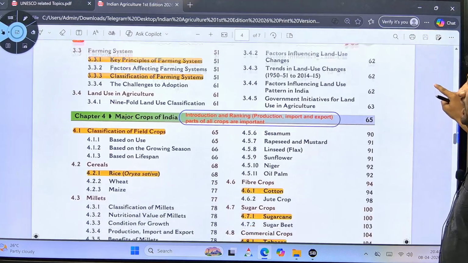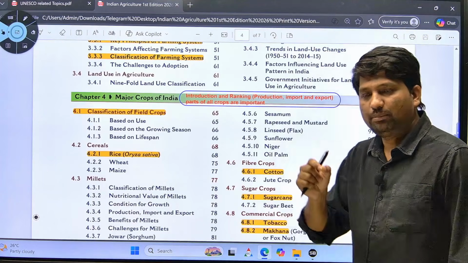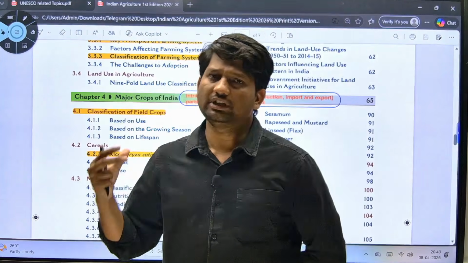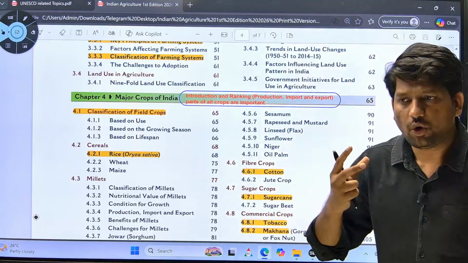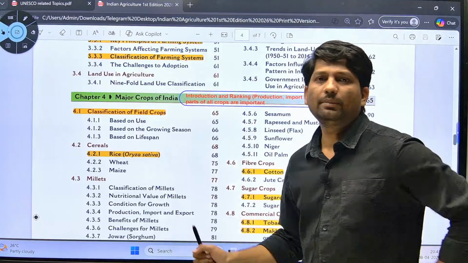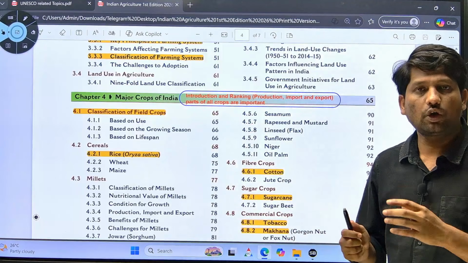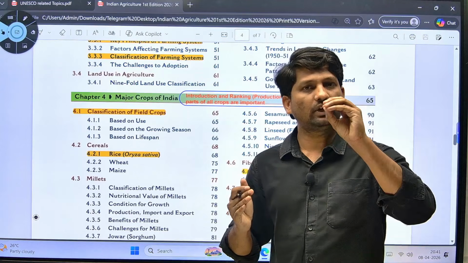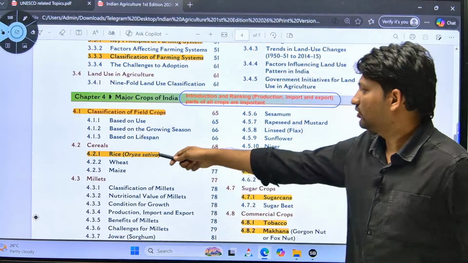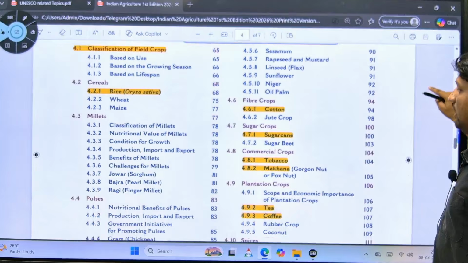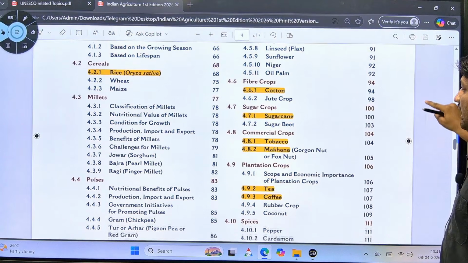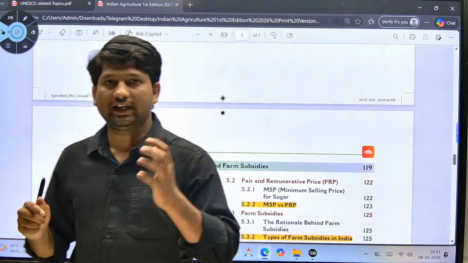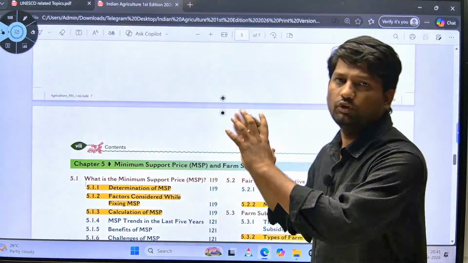Then the next chapter, major crops of India. Remember, this is a major topic important for your UPSC prelims. Most of the questions UPSC asks are from this topic. That's why, for all the crops given in this chapter, you have to read the introduction of all crops along with the ranking, specifically production, import, and export. You have to read a few crops in detail, like rice, cotton, sugarcane, tobacco, makhana, tea, and coffee. So along with the basic introduction and data like production, export, and import of all crops, you have to specifically focus on these crops.